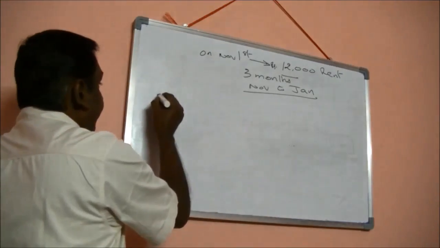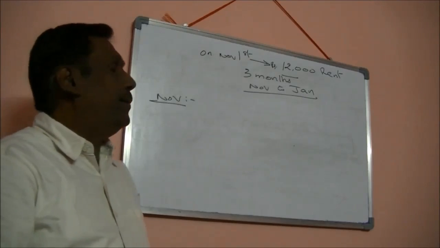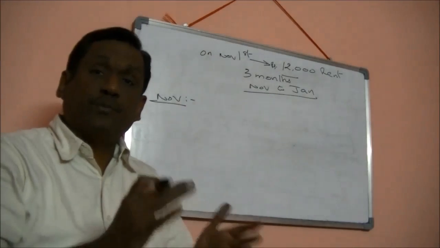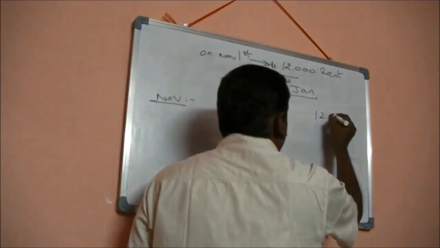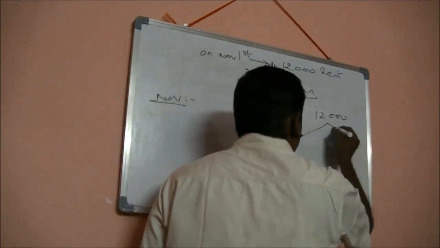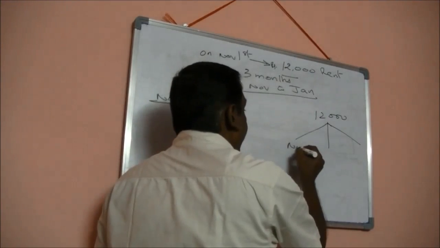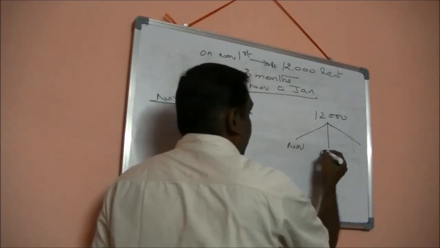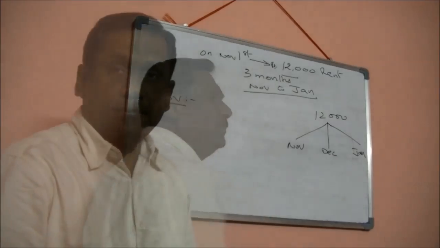Let us say in the month of November, how much I paid? 12,000 rupees. So, if you see here, this 12,000 has 3 components. One, November month, December month, and January month included in that. 3 months.